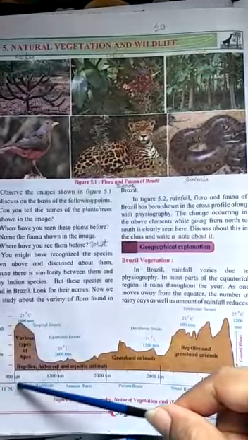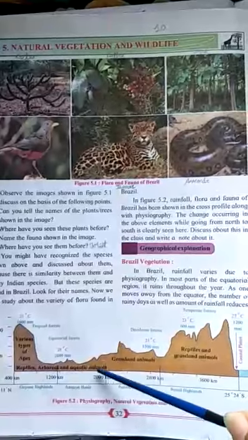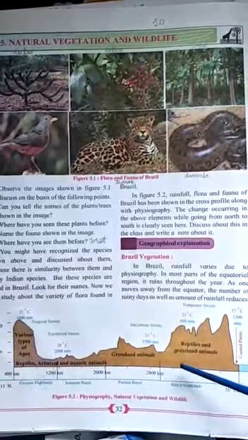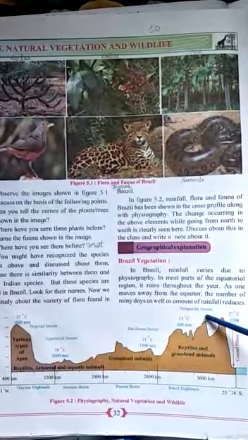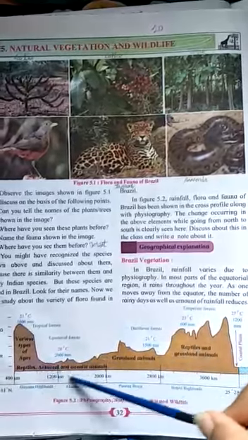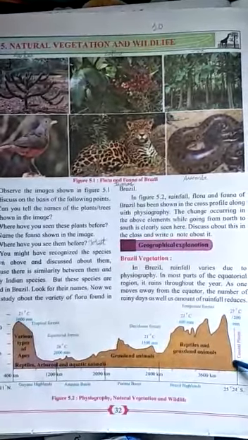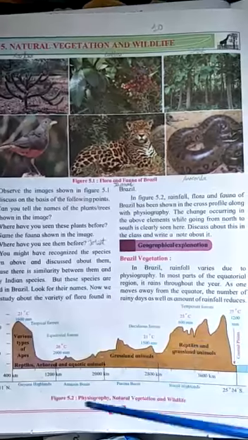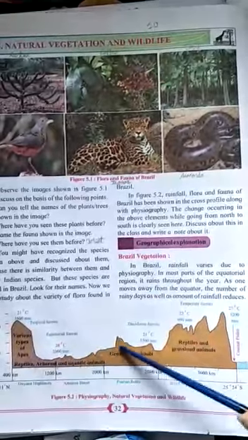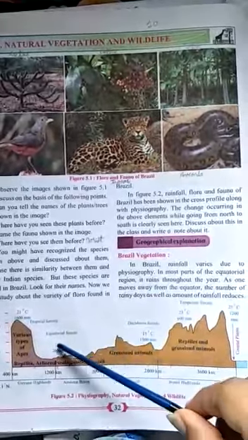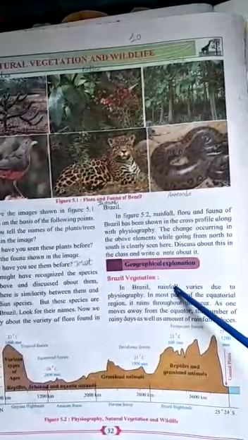This is the northern part. This is the Guiana Highlands, from this range to this range. Then from here it is the Amazon Basin, from here it is the Parana, then from here it is the Brazil Highlands. So if you see, the elevation of the land is also different in different regions. Here there are high elevations, in the south you will find the escarpment. Okay, we have done this. So like this you can see in one particular region there are different variations in the altitude and the forests which are found.